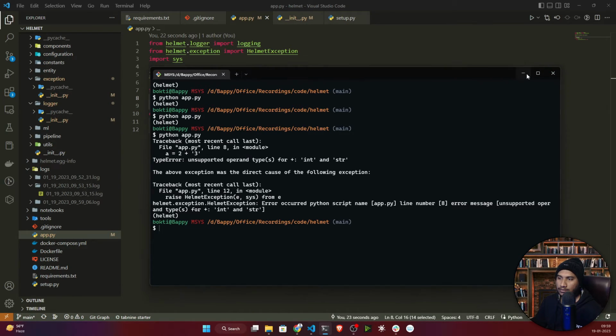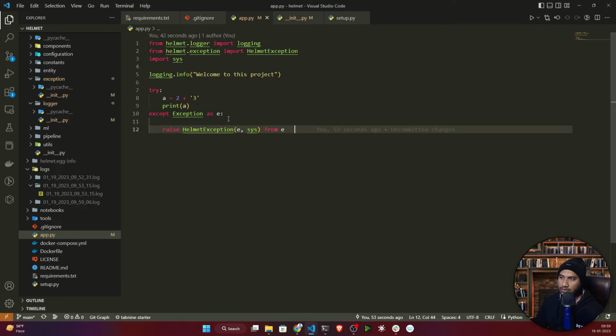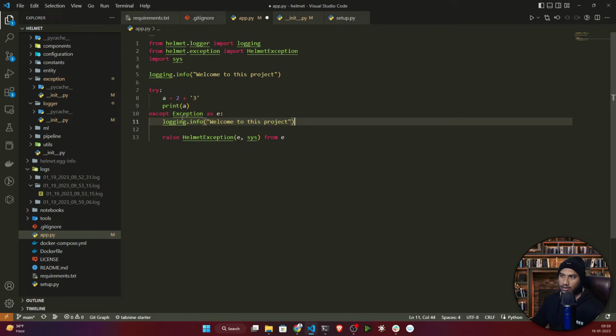So here, you are getting all the information. This is the advantage of this exception module. It will help you to debug your code very easily. Even you can log this thing also. So if you want to log, let's copy this one. Instead of just giving the error message, I'll give this one.